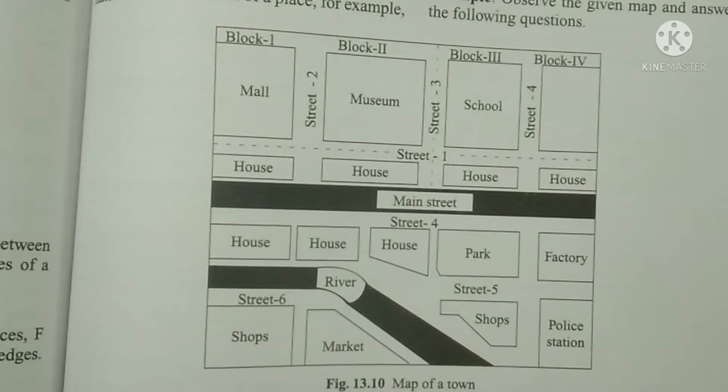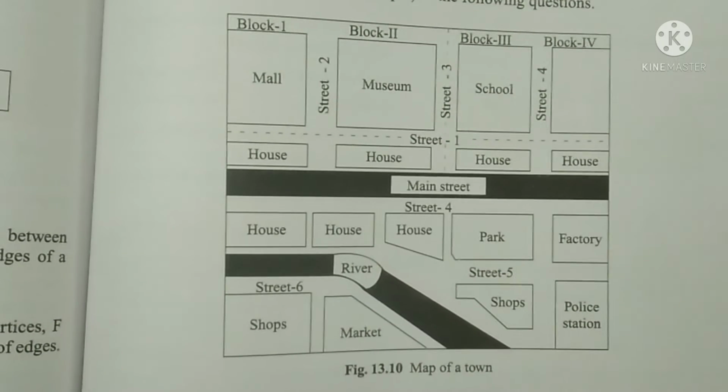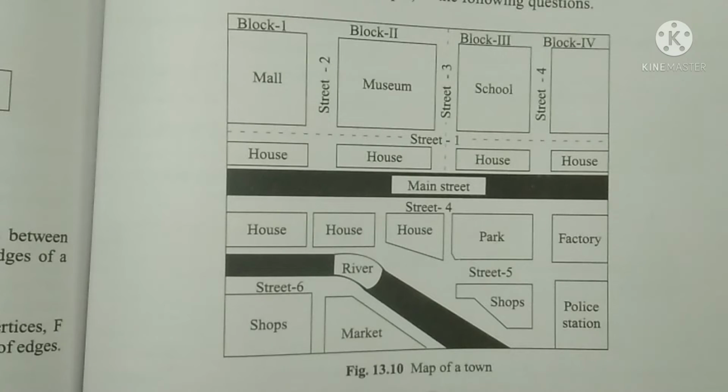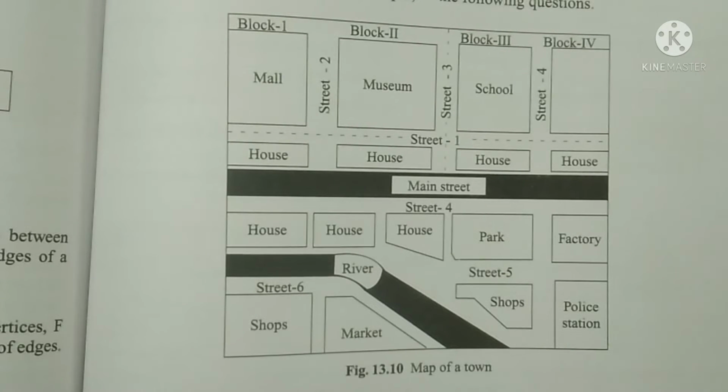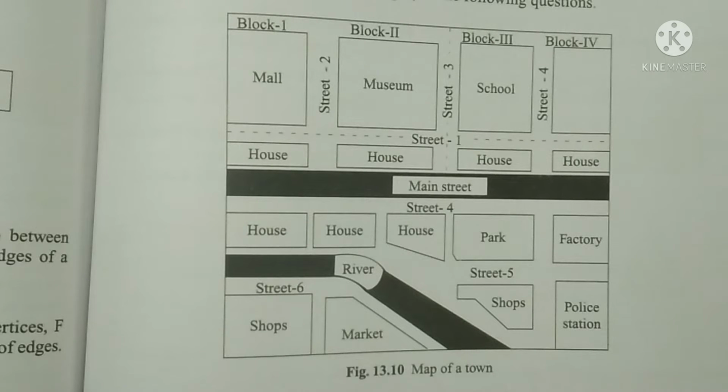Now here is a map of a small town. You see the town is divided into many blocks. Some houses are given, the main street is there, street numbers are given, street number 1, 2, 3, 4, like that. The marketplace is there, all six streets are there. All other buildings or shops, factories, marketplace, all these things are shown here.